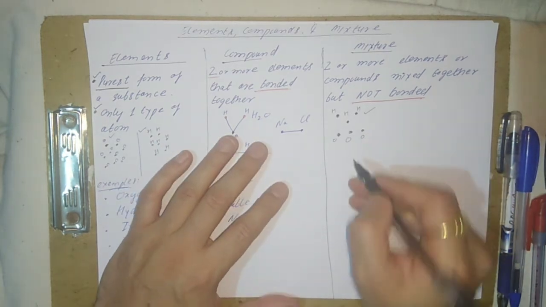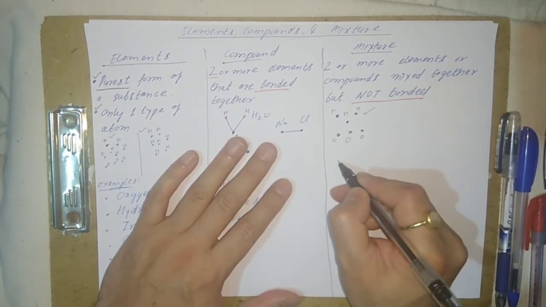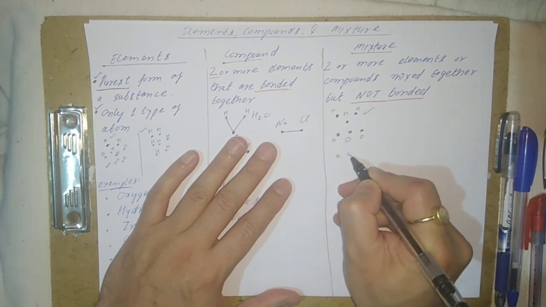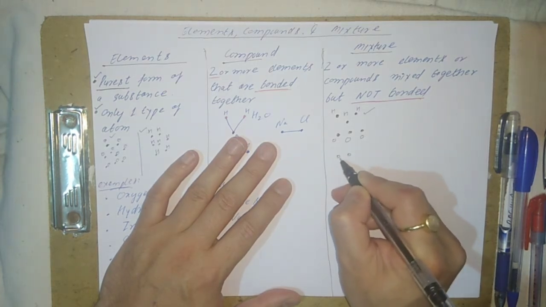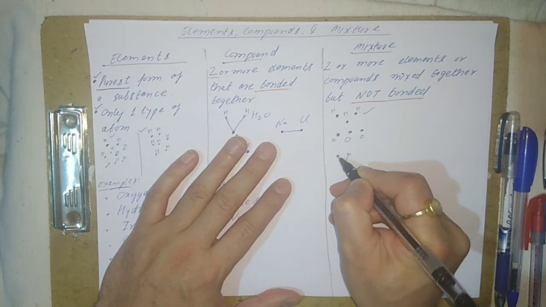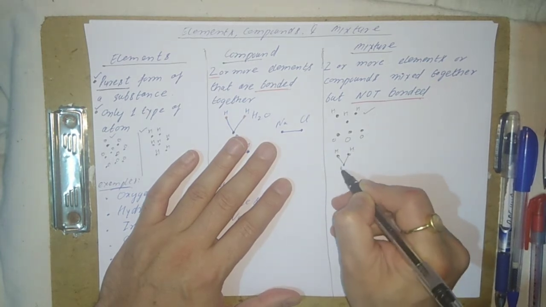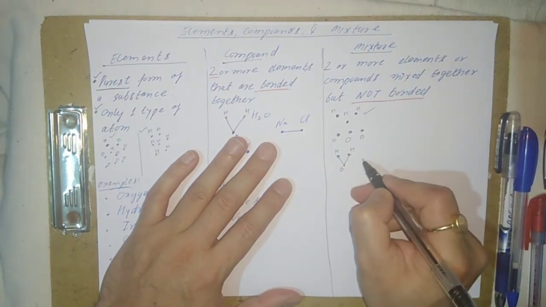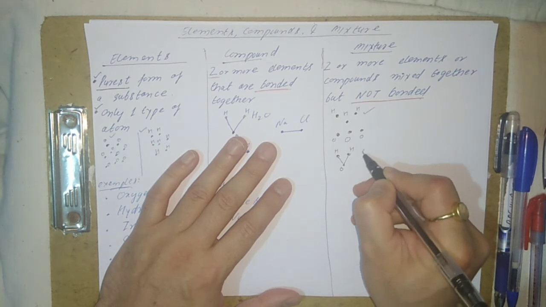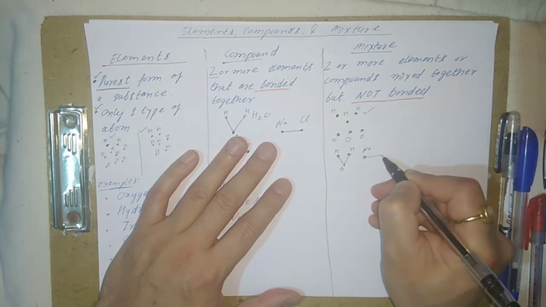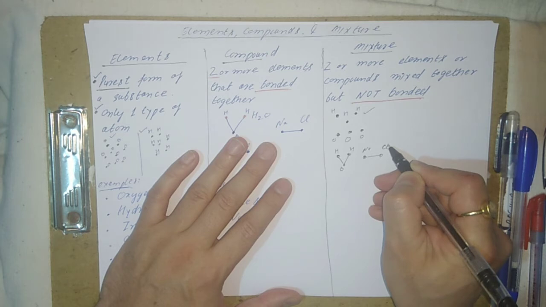Or you can take two compounds together. Like for example, same example. Now I am taking two hydrogen and one oxygen, and then I take another compound which is Na and Cl.